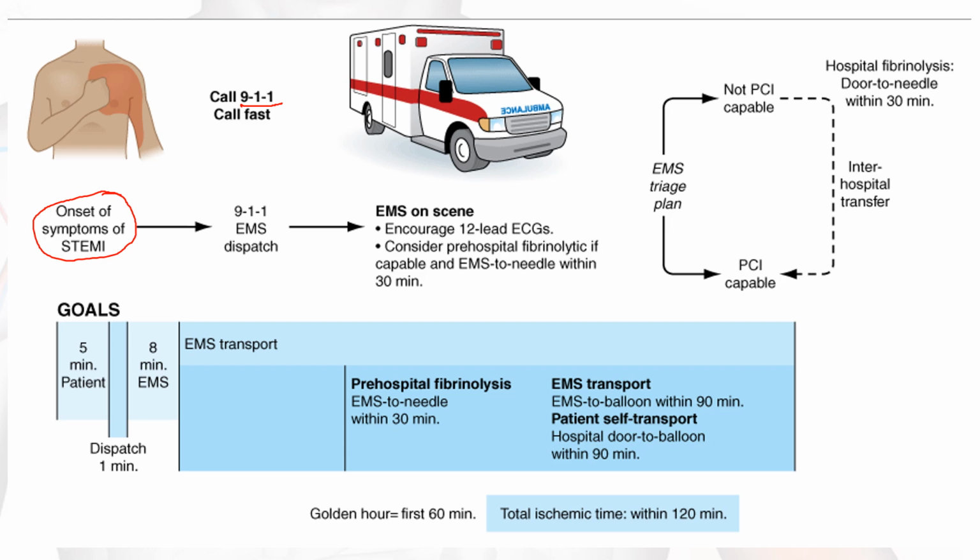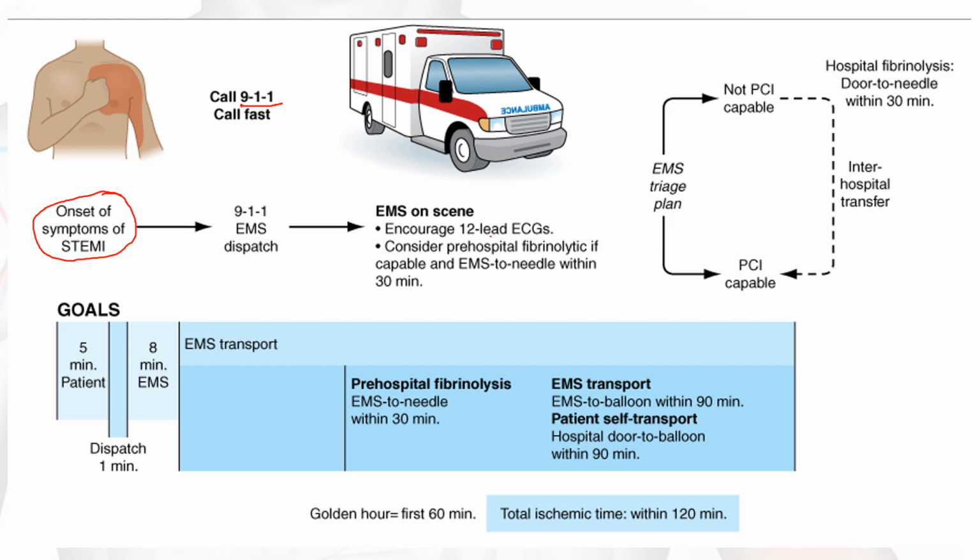and activate the emergency medical service. Once the emergency medical service reaches there, we encourage a 12-lead ECG. Immediately take the 12-lead ECG, rule out the characteristics of MI, and recognize exactly which type of MI it is. Then immediately consider pre-hospital fibrinolytic therapy if possible, with door to needle within 30 minutes. Door to needle means fibrinolytic therapy. If it is done within 30 minutes, reperfusion will be successful.